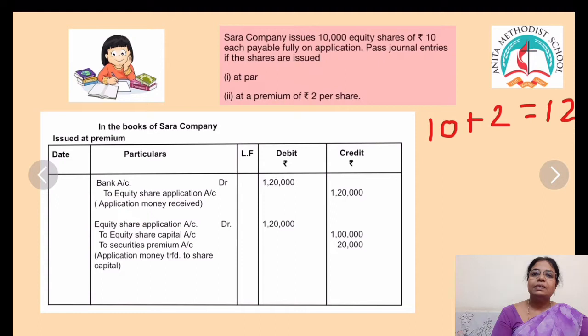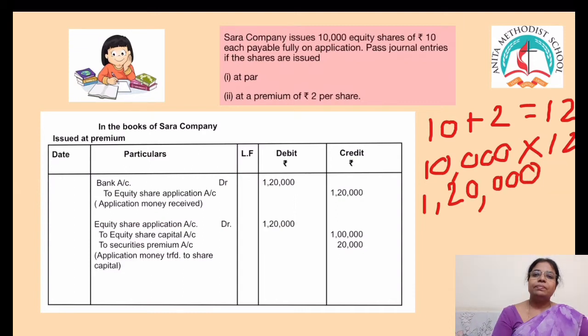So the first journal entry is for receiving the application money. Bank account debit to equity share application. How much? 10,000 shares at the rate of 12. That gives 1,20,000. So bank account debit to equity share application 1,20,000, 1,20,000 for receiving the application money.